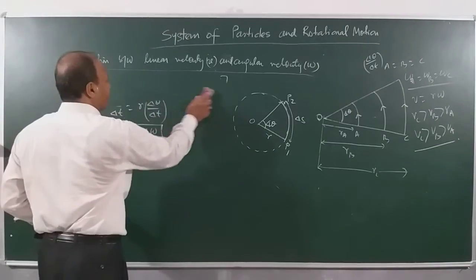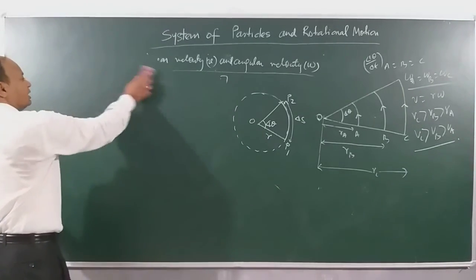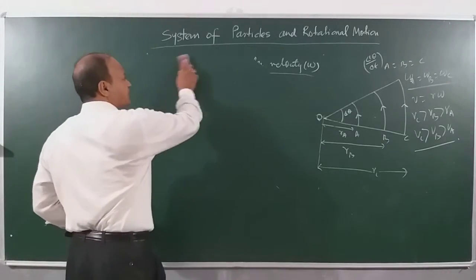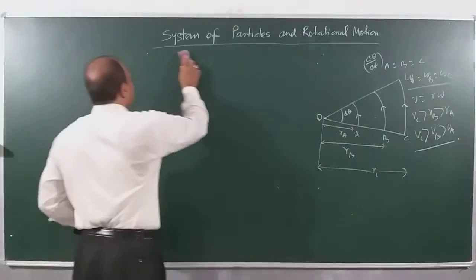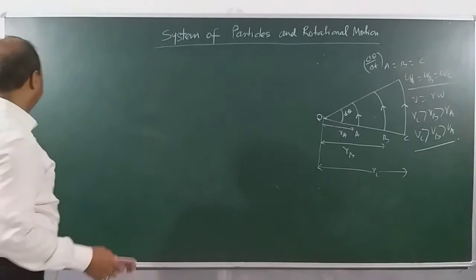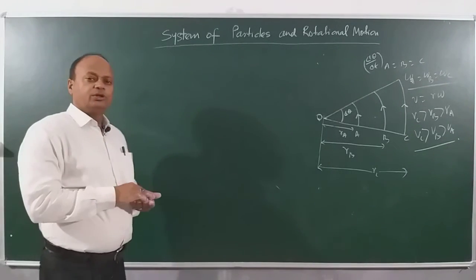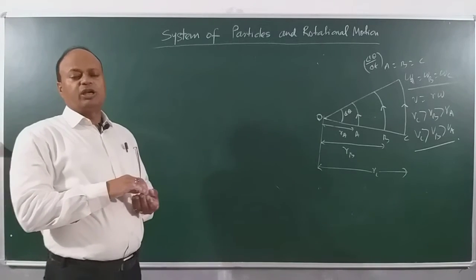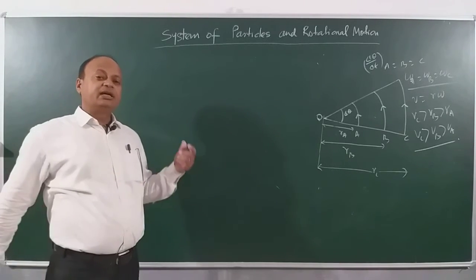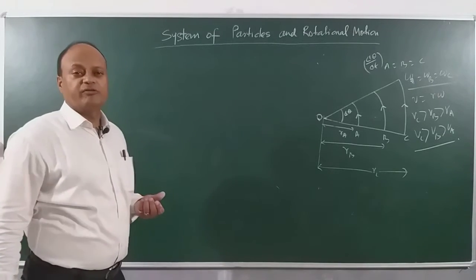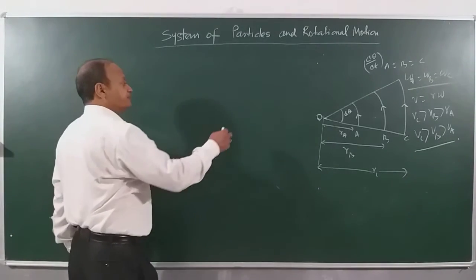Now children will understand what is angular acceleration. When a particle is moving along a circular path, then it has an acceleration which is called angular acceleration. Just like in linear motion I have a linear acceleration, in circular motion you have angular acceleration.